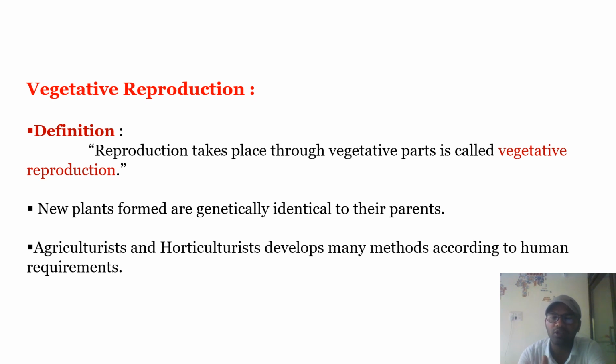Last year you studied a few points related to vegetative reproduction. Here we are going to see some characteristics of vegetative reproduction. New plants formed are genetically identical. Agriculturists and horticulturists develop many methods according to human or customer requirements. So it is an applied part.